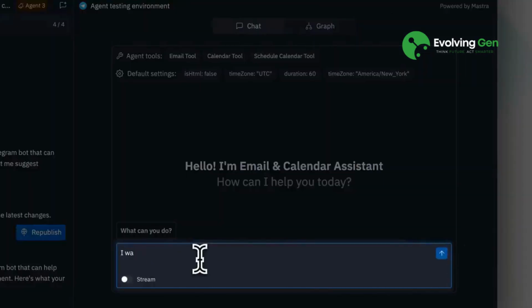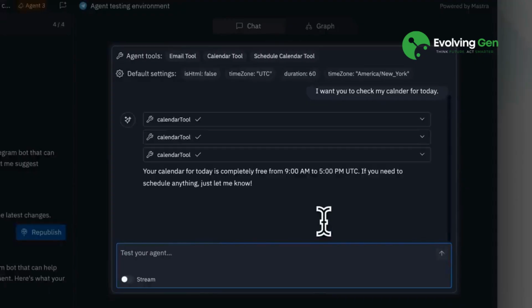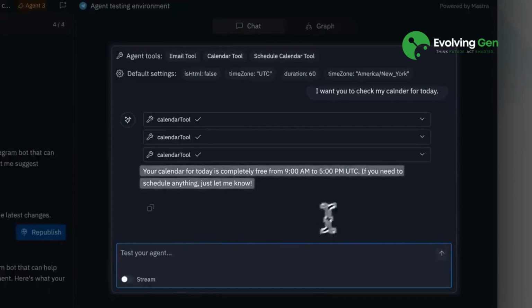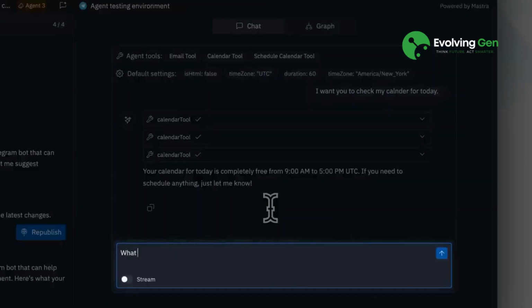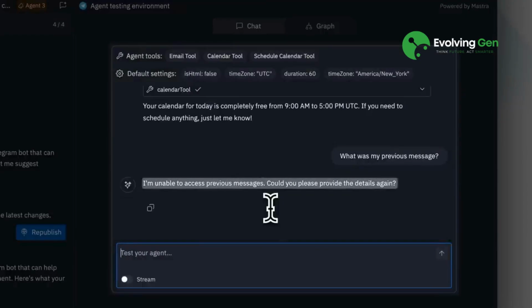During testing, I asked the agent to check my calendar gaps, and it successfully ran its configured tools to show my availability. However, there's a limitation in the playground. It lacks persistent memory. Memory persistence only activates when deployed to Slack or Telegram. When I asked about my previous message in the playground, it couldn't recall earlier interactions.